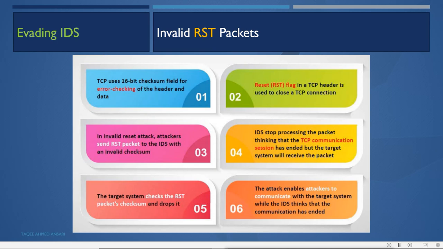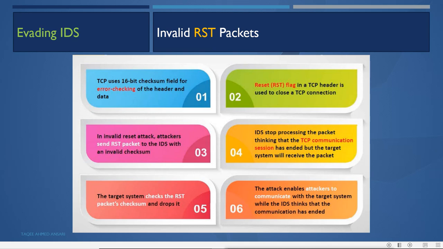Invalid reset attack. Now remember, what does the reset mean? It is to reset the connection. When the TCP connection is established and the job is done, the sender machine sends the FIN flag, and the receiving machine sends the reset flag. The reset flag is to reset the connection. TCP uses a 16-bit checksum field for error checking of the header and data, and the reset flag in the TCP header is used to close a TCP connection.